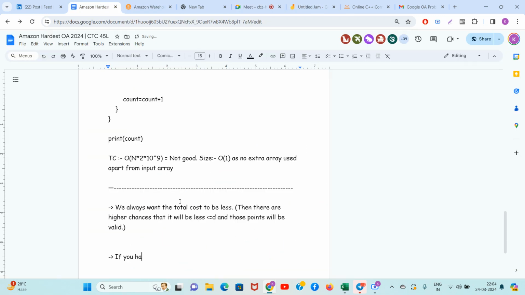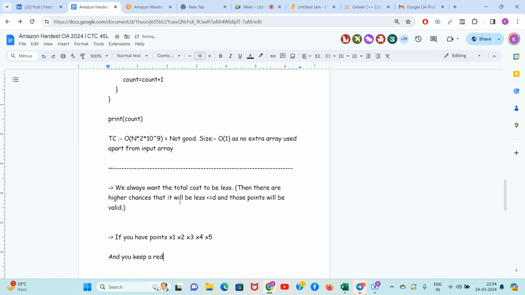If you have points x1, x2, x3, x4, x5 and you keep a red stick in between of x1 and x2, it is being observed, guys. What is being observed? It is being observed that as you are going towards right, the total cost is decreasing. Okay.